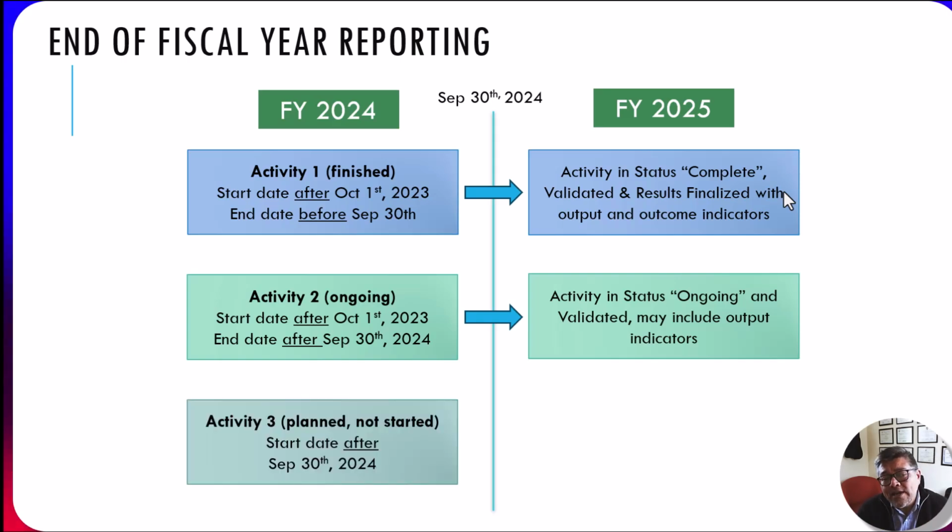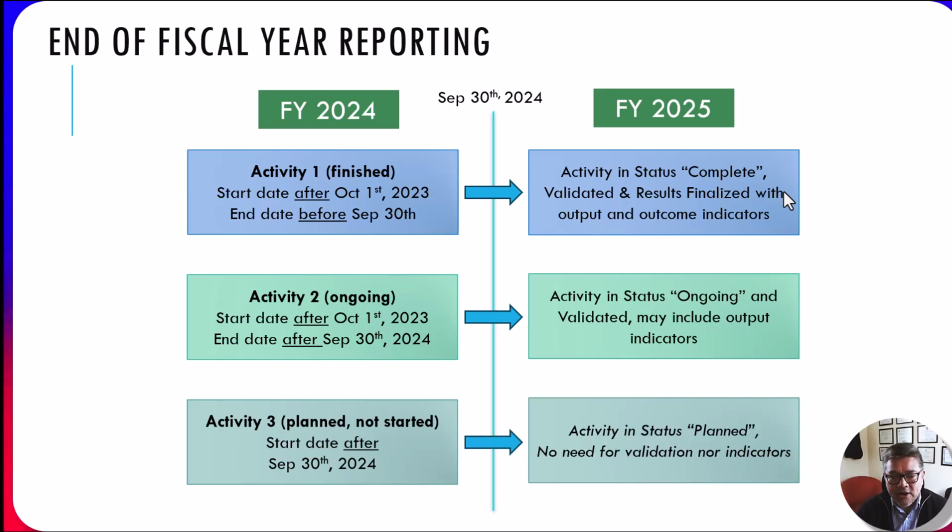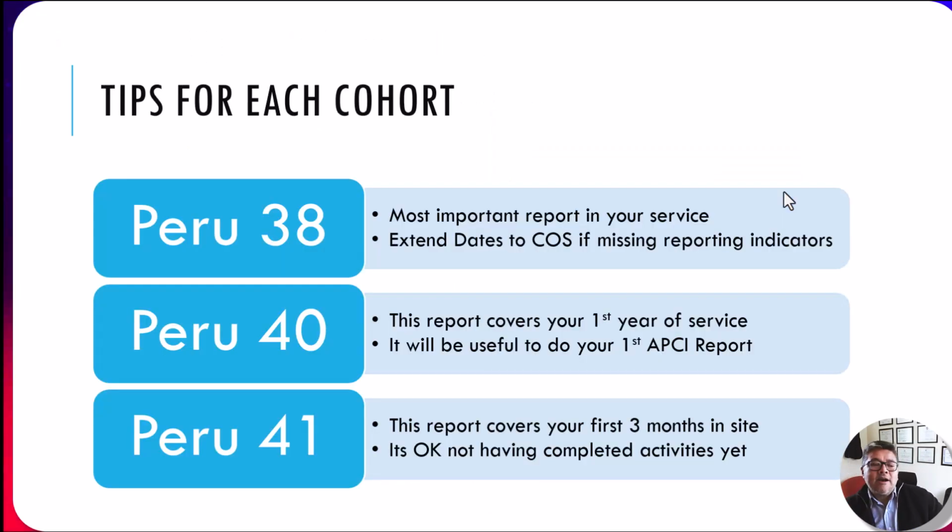Activity number 3 is an activity that is planned to be implemented in the next fiscal year. So it usually starts after September 30, and there is no problem with these activities either, because they need to be in status planned. These are activities that haven't happened yet, so they need no validation and don't have indicators either. I also have specific advice for each one of the cohorts.